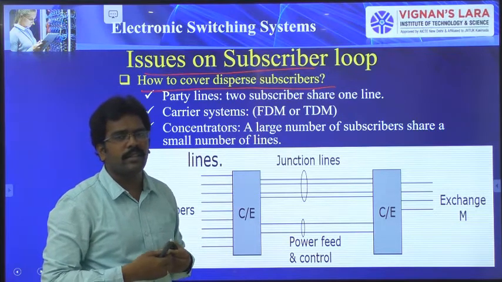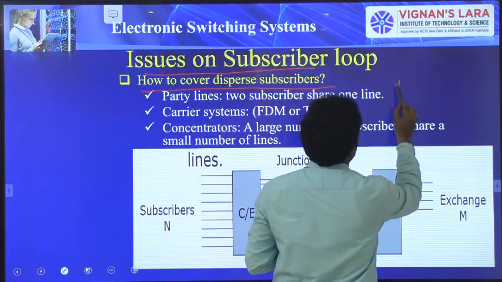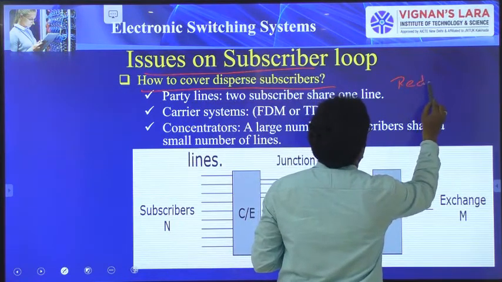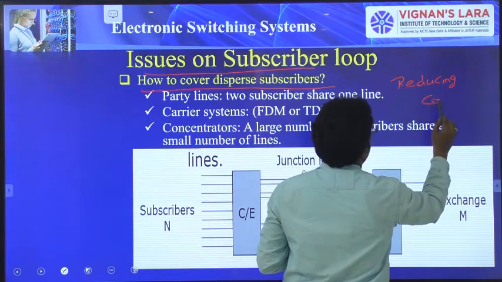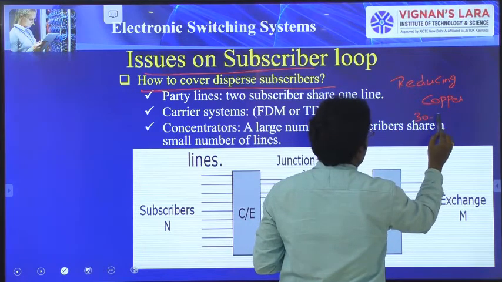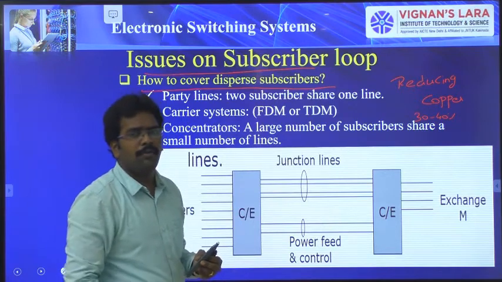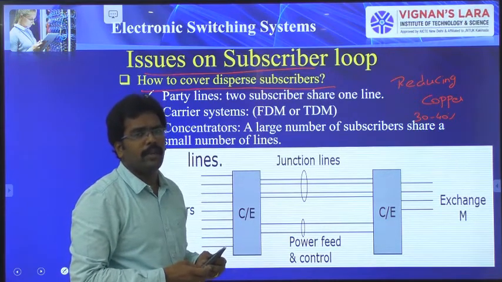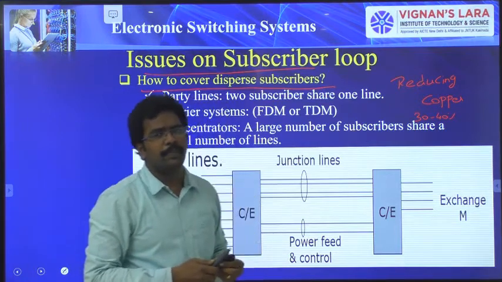So in such cases, our objective is reducing the copper. Why do we have to reduce the copper? Already we know that 30 to 40% of the telephone network cost is because of the copper wires only. If you reduce the copper wire, then definitely you can reduce the cost of the system.